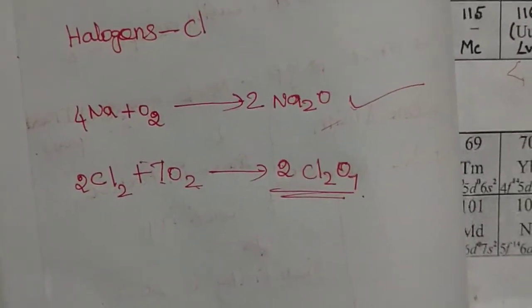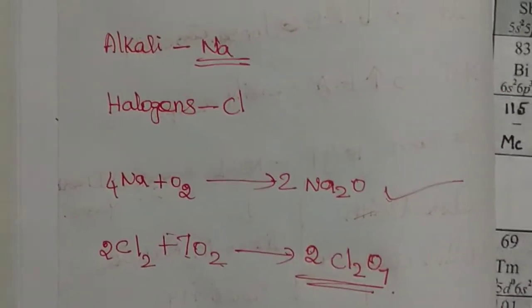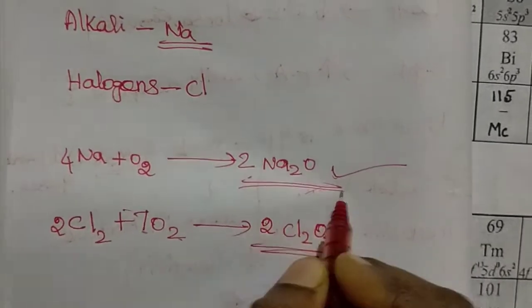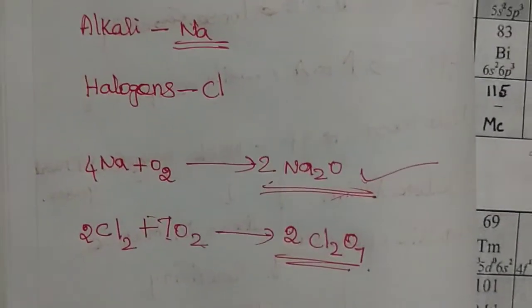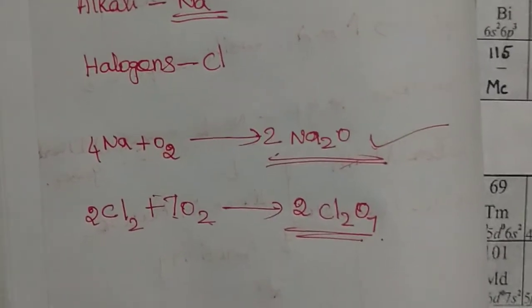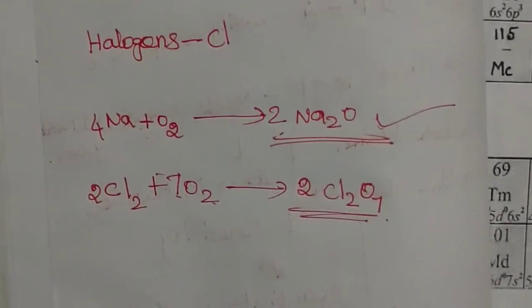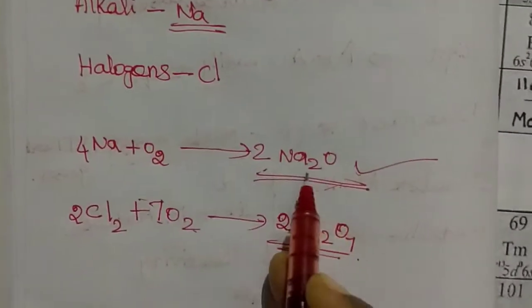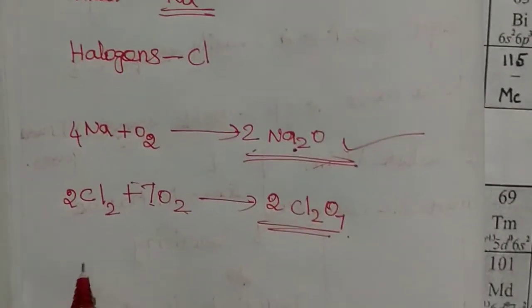Again, the product of the alkali, sodium oxide, reacts with water, and they give the strong base sodium hydroxide.